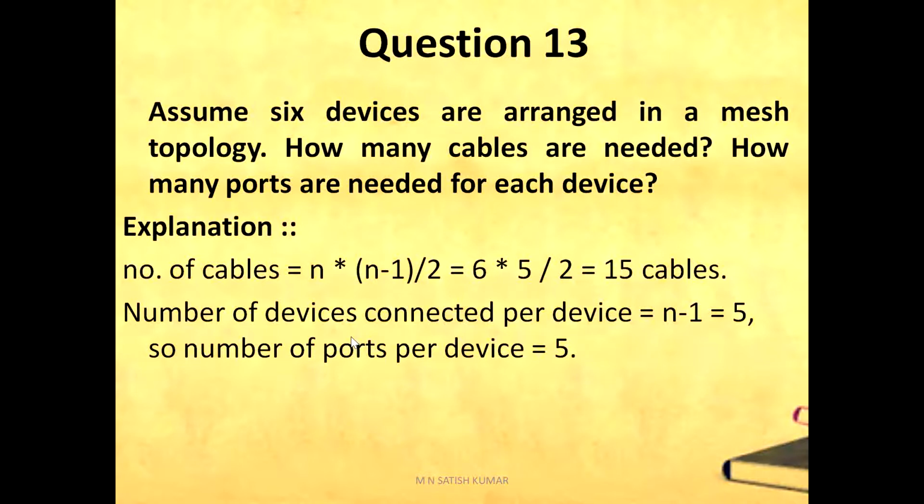Number of devices connected per device is n minus 1, which equals 5. 6 minus 1 is 5. So the number of ports for each and every device is 5.